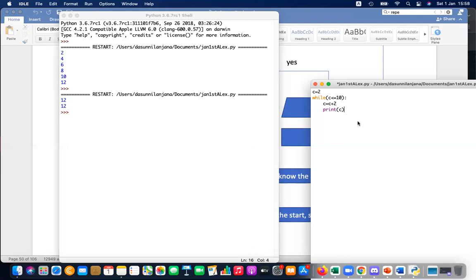4 will be printed. Last element, what will be the last element? 12. 10 or 12?